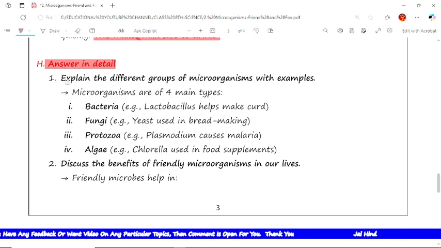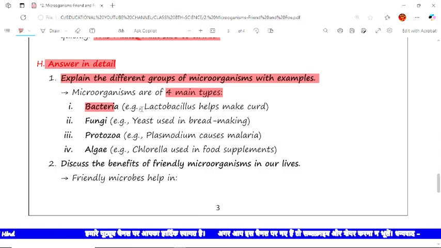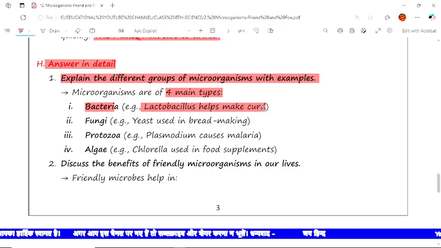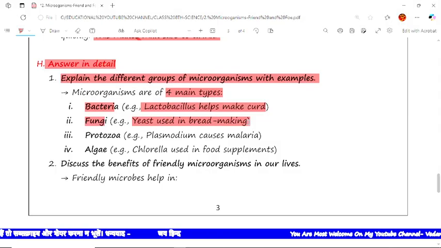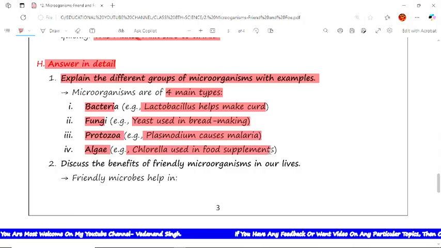The first question is explain the different groups of microorganisms with examples. There are four main types of microorganisms. The first is bacteria. The example is lactobacillus, which helps make curd. Next is fungi, that is the yeast used in bread making. Now next is protozoa, that is plasmodium, which causes malaria. Next is algae, that is chlorella, used in food supplements.